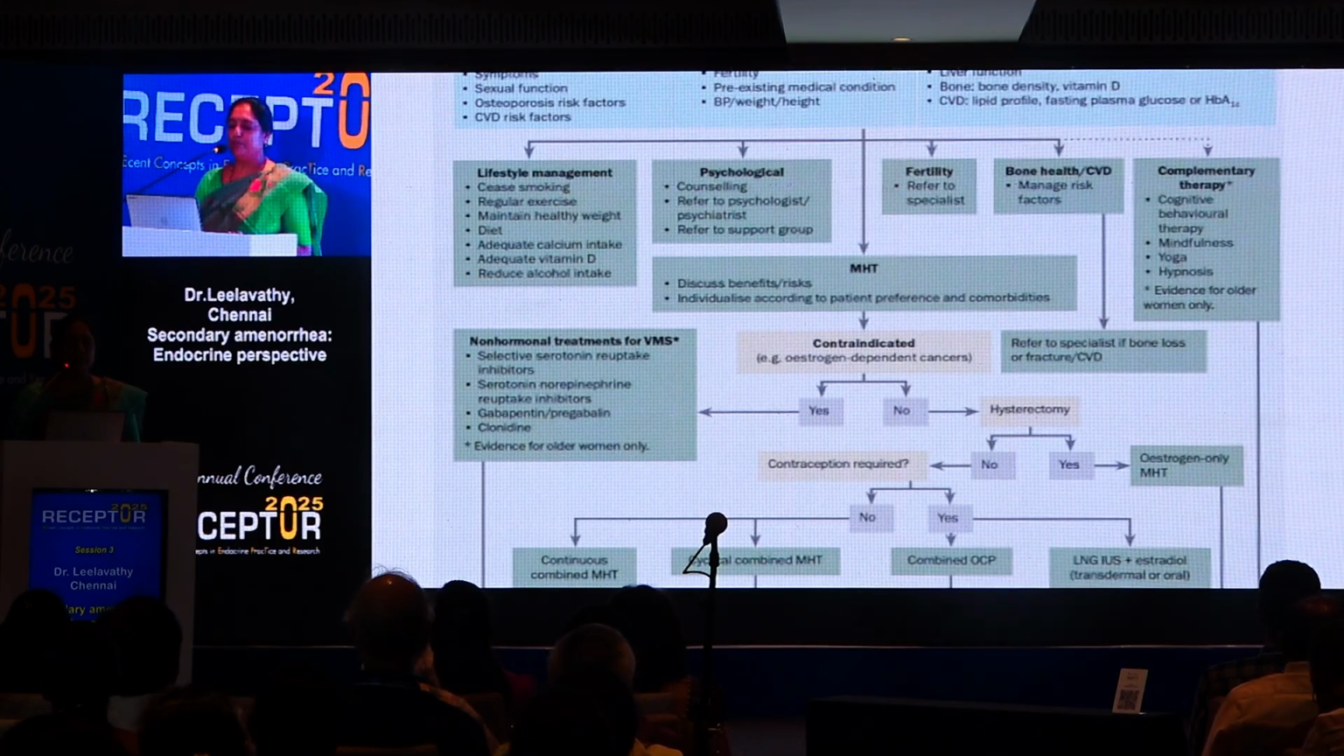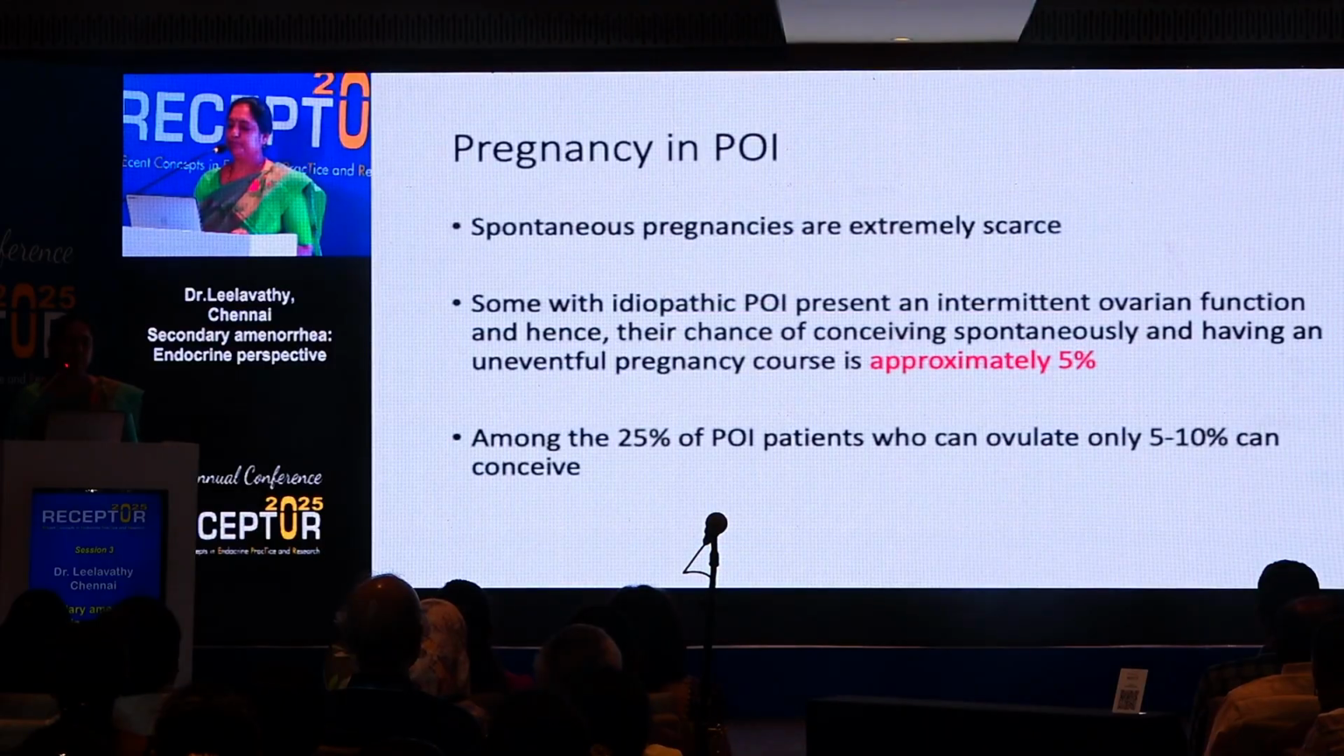Lifestyle is more important, and psychological counseling, due to the hypogonadism, due to the diagnosis, due to mood disorders. We have to refer to the appropriate psychologist and mental health team. There are also other treatments we can consider, like cognitive behavioral therapy, mindfulness, yoga, physical activity, etc.